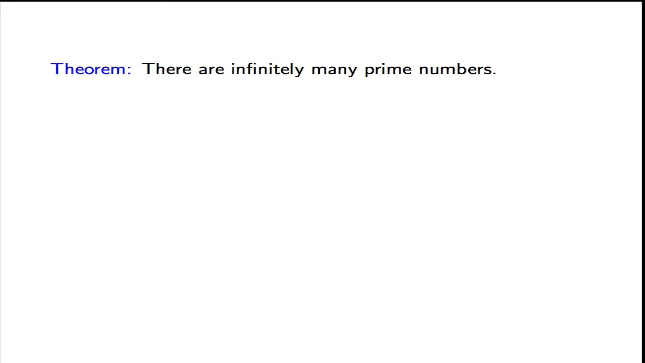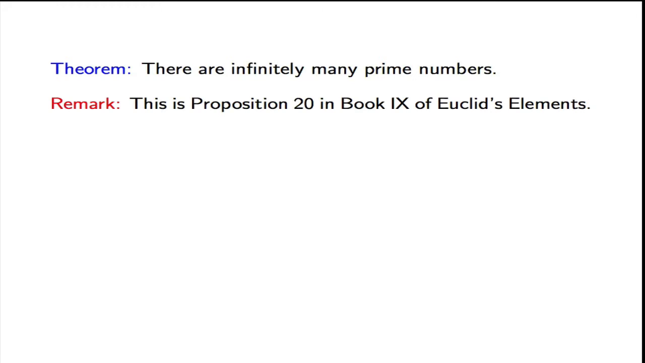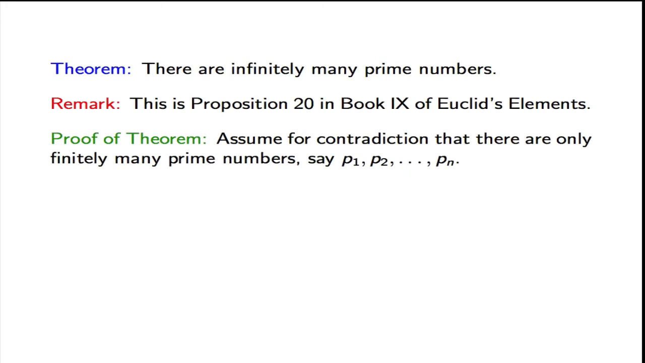Our next result says that there are infinitely many prime numbers. And this result goes back to Euclid, it is proposition 20 in book 9 of the Elements. So let's proceed to see the extremely elegant proof of this theorem. So we assume for contradiction that there are only finitely many prime numbers, and let's say that the only prime numbers are P1, P2, up to Pn.